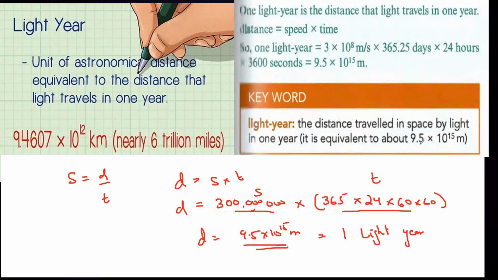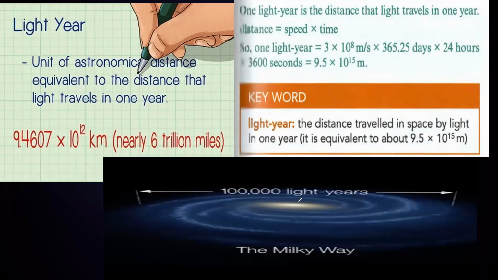So a light year is a unit of distance, and it refers to how much distance light travels in 1 year, which is equal to 9.5 exponent 15 meters. The Milky Way galaxy, the galaxy in which we are living, is about 100,000 light years across.